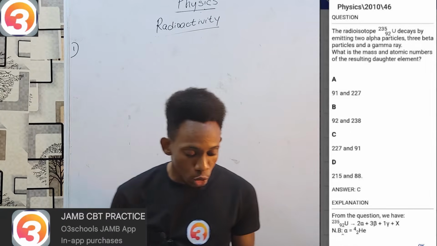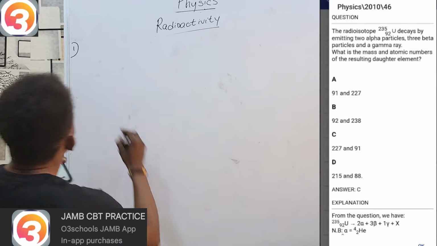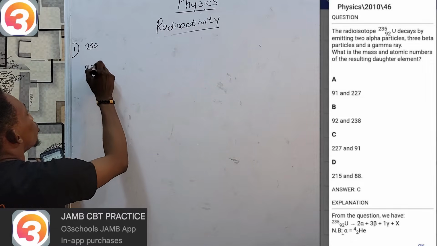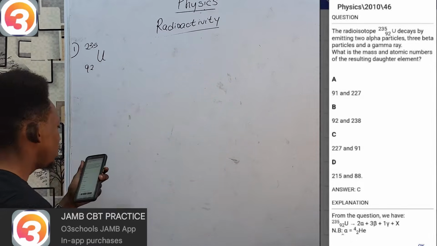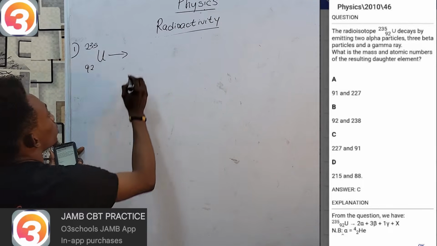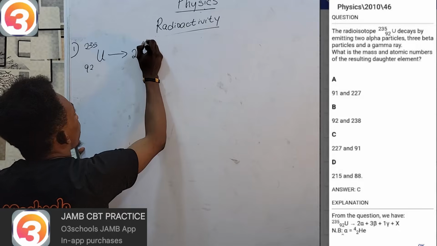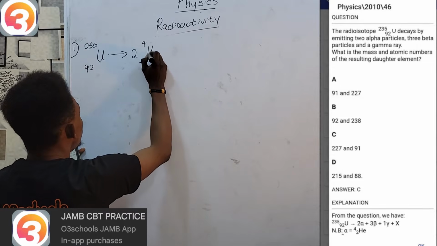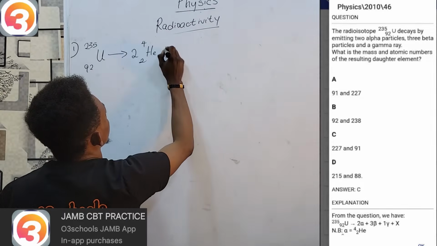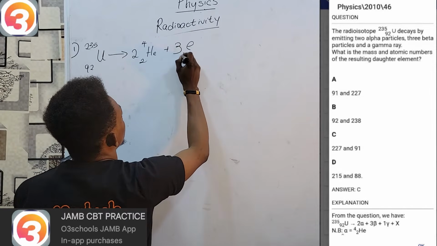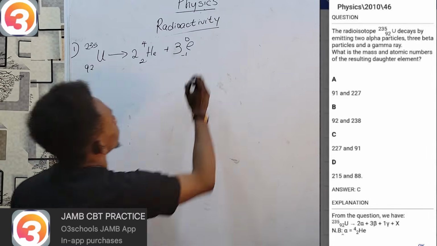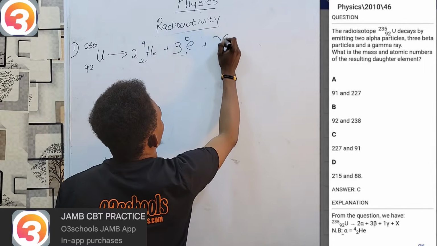The radioisotope uranium-235 with atomic number 92 decays by emitting two alpha particles, three beta particles, and one gamma ray.